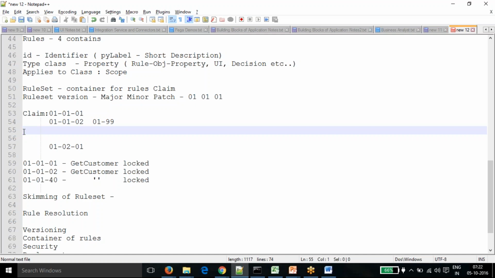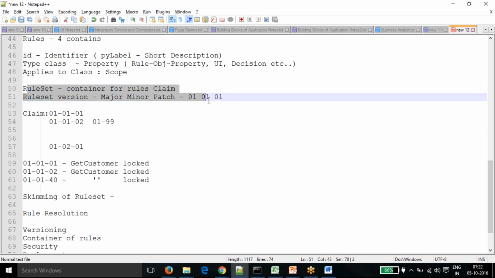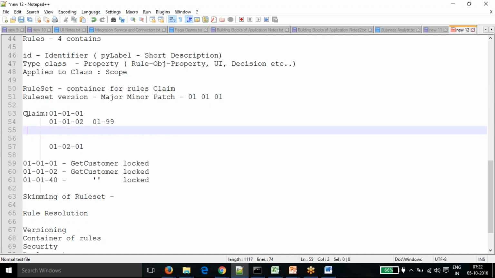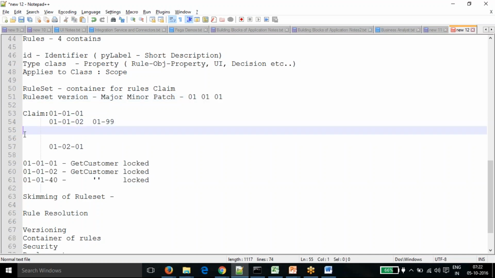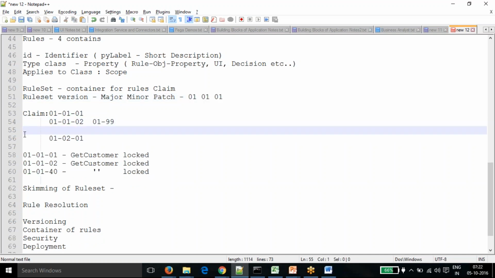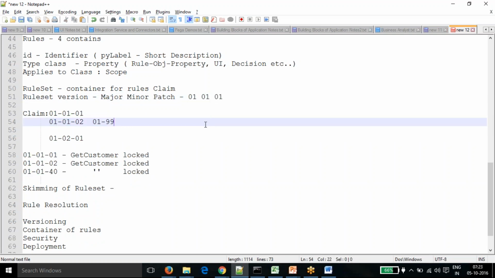Yeah, I totally agree with that. That's why I'm going to explain this part. You don't need to understand how we increase the major, minor, and patch parts. You just need to understand that there are rule set versions, and you can create your specifications or requirements on a given version of the rule set.